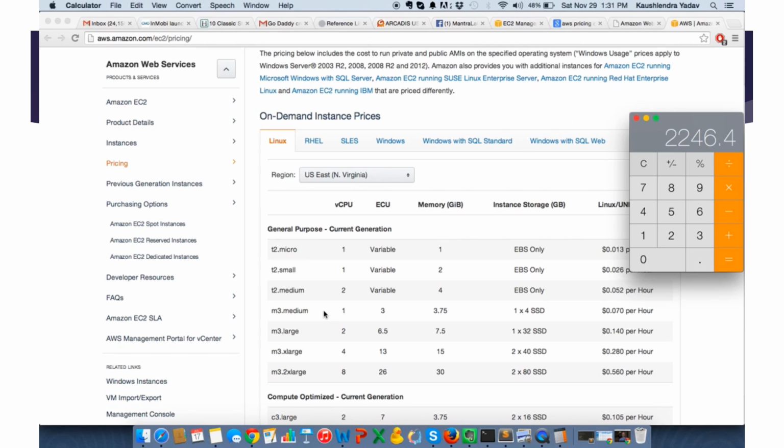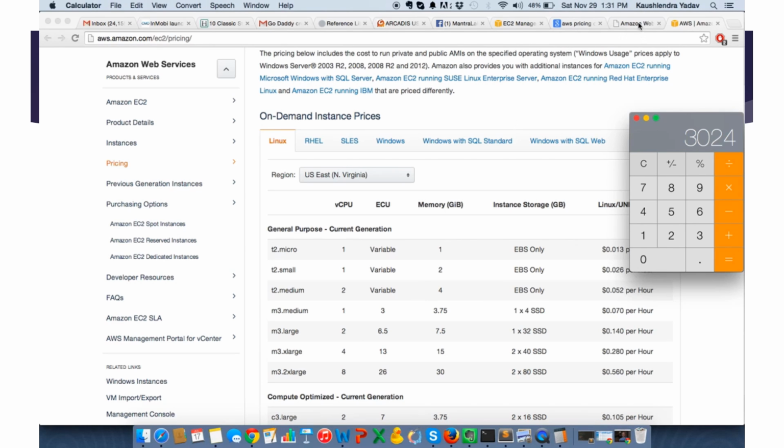So let's go with the M3 medium. 0.070 multiplied by 24 hours multiplied by 30 days multiplied by 60. $50 into 60. So this is fine. So let's go with M3 medium.